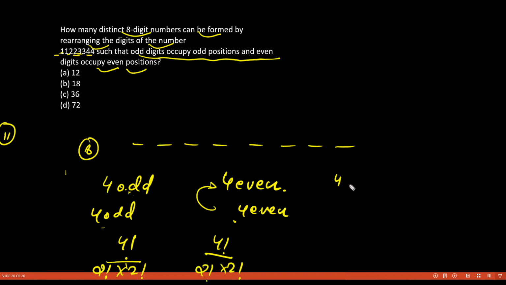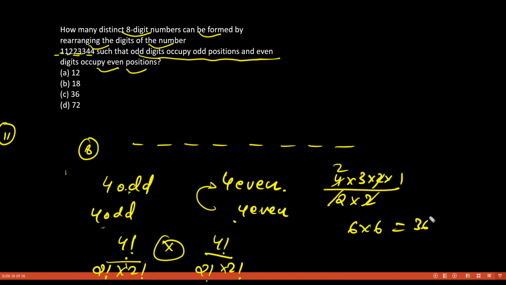Factorial 4 is 4 into 3 into 2 into 1 divided by 2 into 2, so we get 6. Then you multiply the two arrangements: 6 into 6, we get 36. So 36 is our answer.